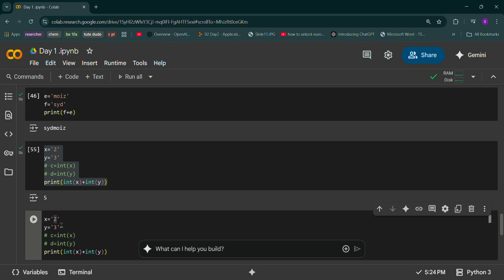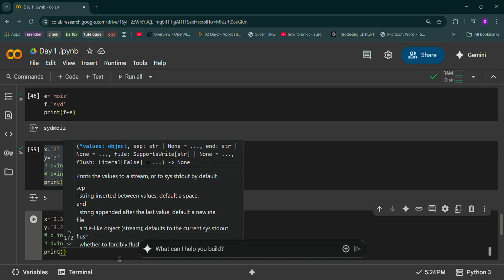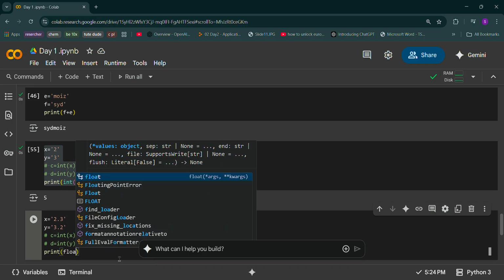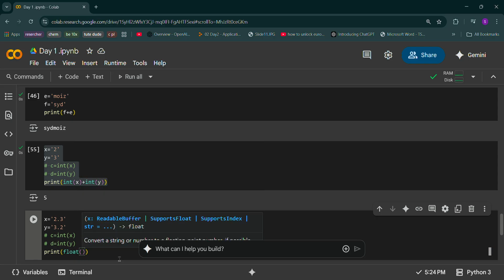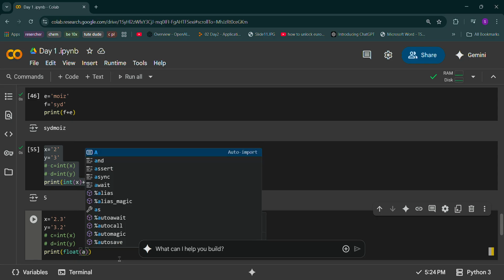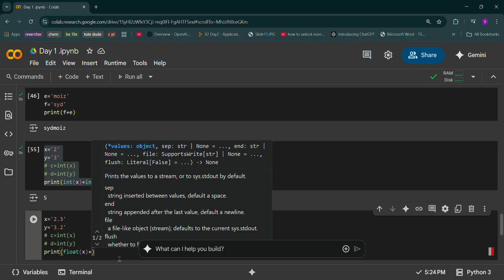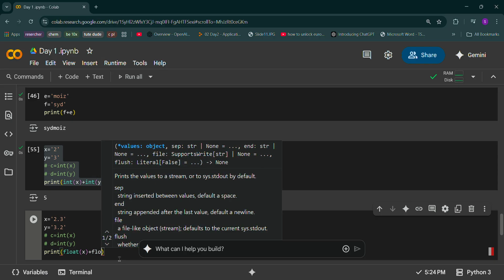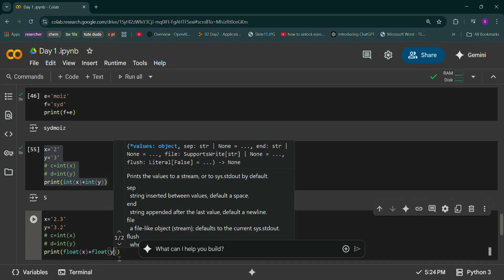Okay. Now, can we just do the same thing for float? If I'm having, like, 2.3 and 3.2, both are string values, but if I want to convert to float, I should write float of the value of x.